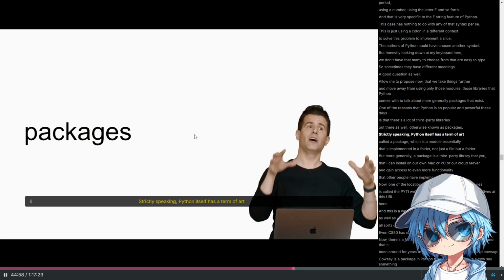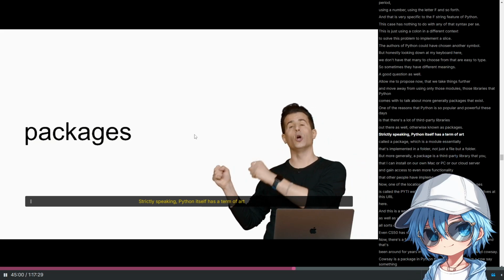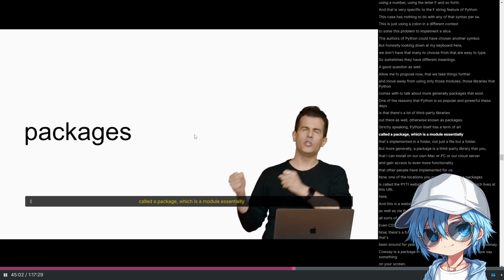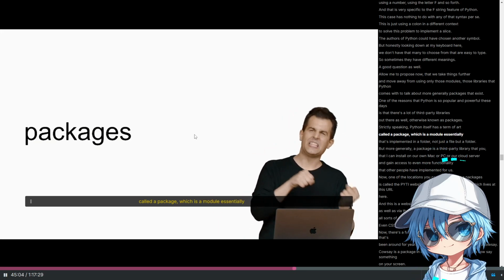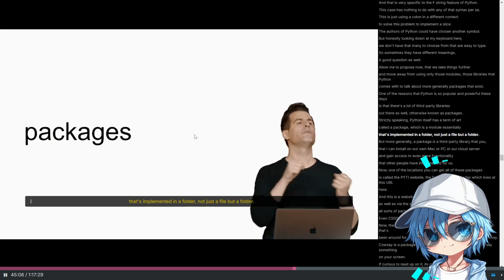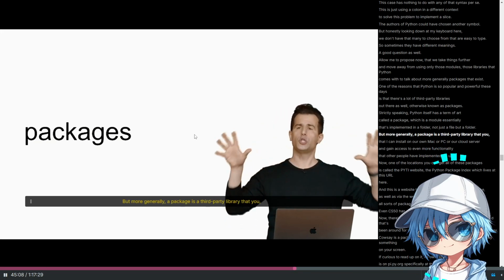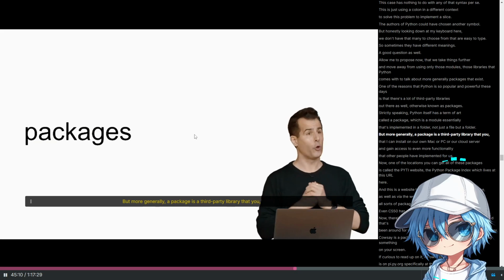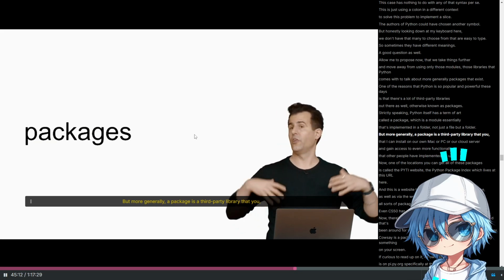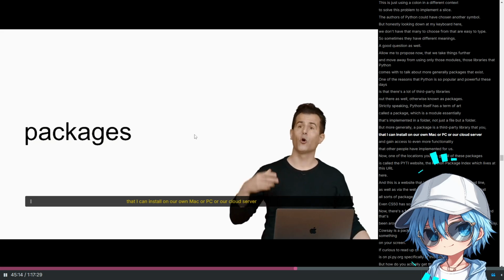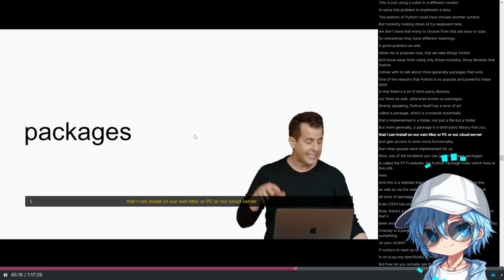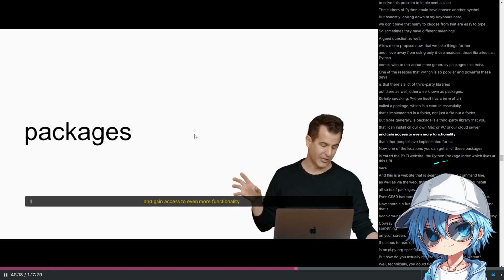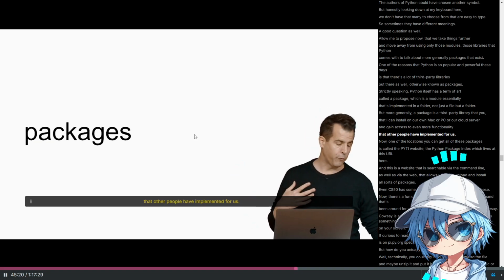Strictly speaking, Python itself has a term of art called a package, which is a module, essentially, that's implemented in a folder. Not just a file, but a folder. But more generally, a package is a third-party library that I can install on our own Mac or PC or our cloud server and gain access to even more functionality that other people have implemented for us.